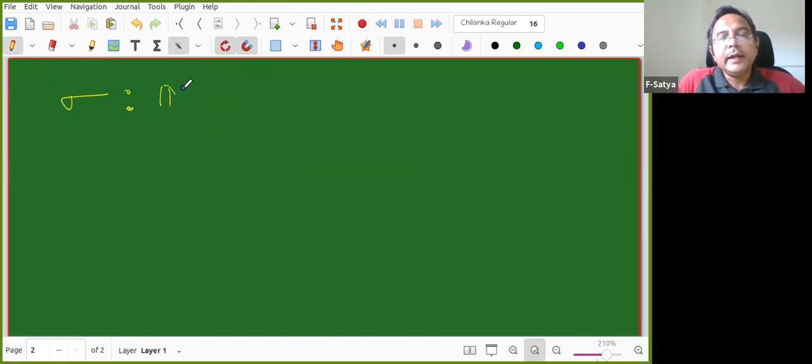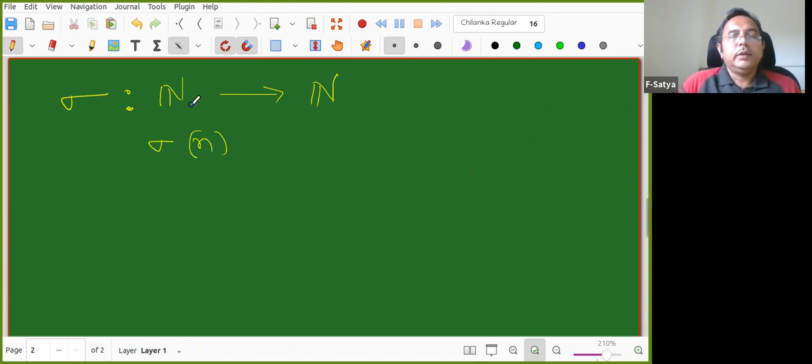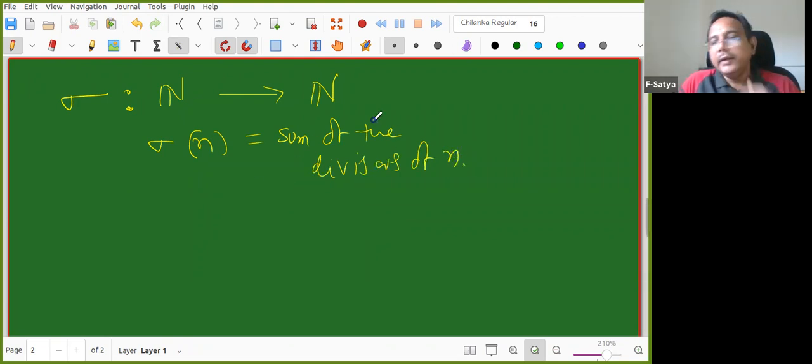Sigma is a map from natural numbers to natural numbers, right? The map is: sigma of n is equal to the sum of the divisors of n. Is it clear? Sum of the divisors of n.